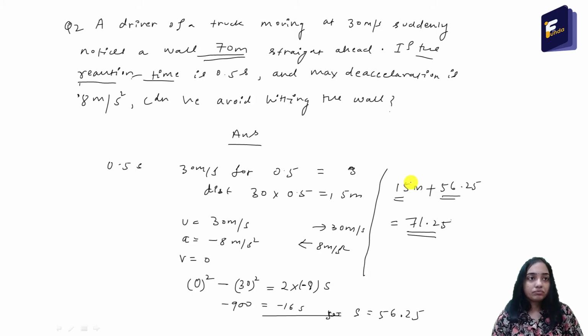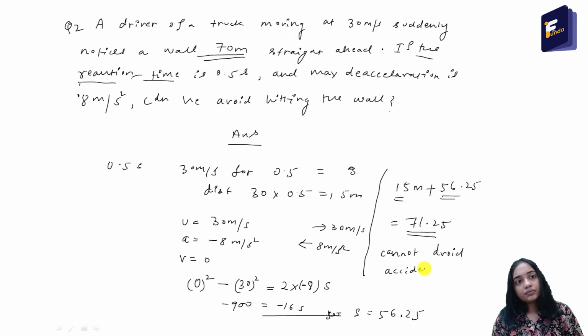It cannot avoid the accident. So we have now solved this question. It's very easy. Let's move to the next question.